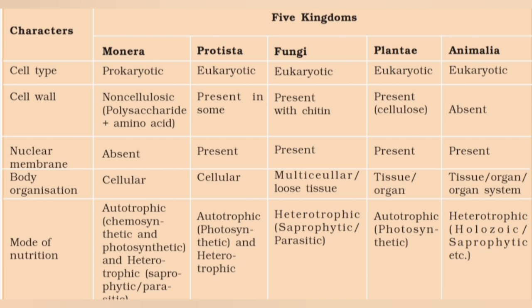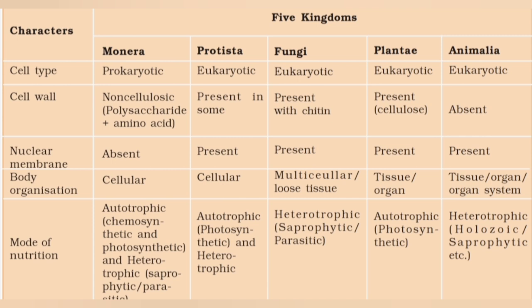Prokaryotes don't have a well-defined nucleus. What do you mean by well-defined? The contents are not defined by a membrane. So nuclear membrane is absent, whereas in eukaryotes, nuclear membrane is present. So first character we can say is he removed all the prokaryotes from the two kingdom classification, and then he put them in a single kingdom. So all the prokaryotes are now coming under kingdom Monera. So rest all kingdoms, Protista, fungi, plantae, and animalia, include only eukaryotes, or organisms with a nuclear membrane.